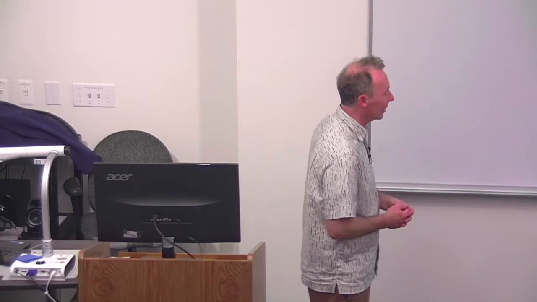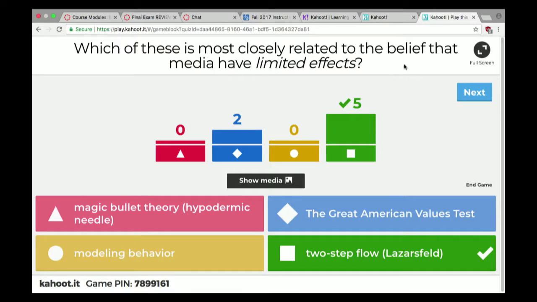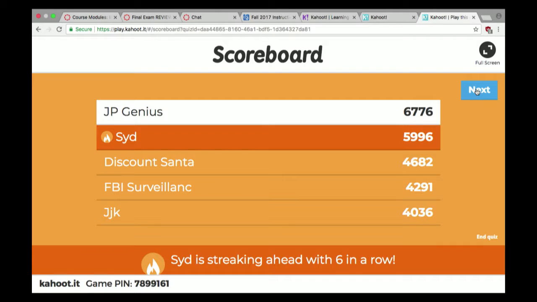Again, it was noticeable that when something happened that way, media messages were more influential when they were presented by an opinion leader. So that's called the two-step flow. Media to opinion leader to the audience. You get a stronger effect.